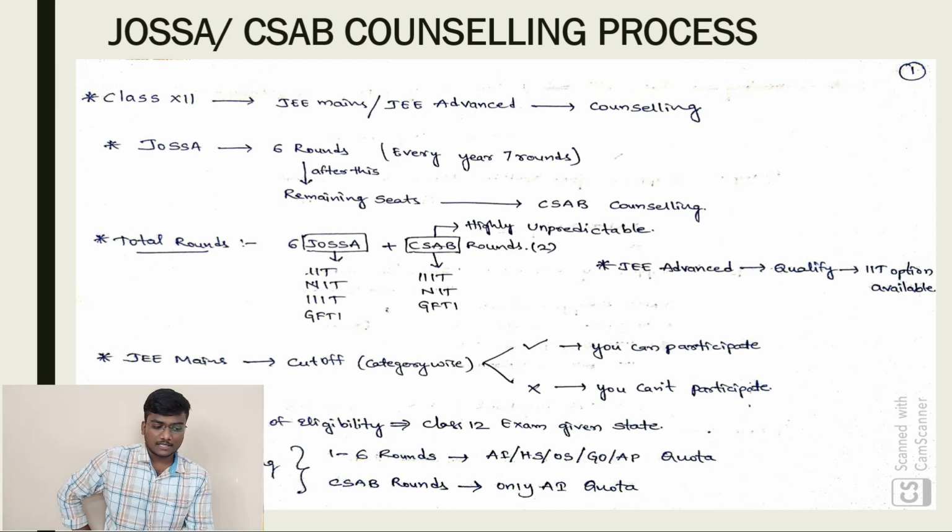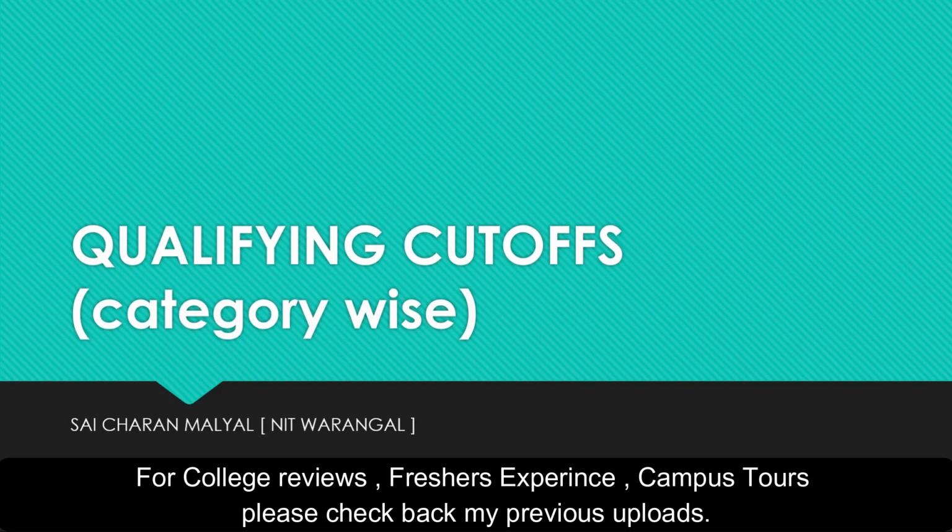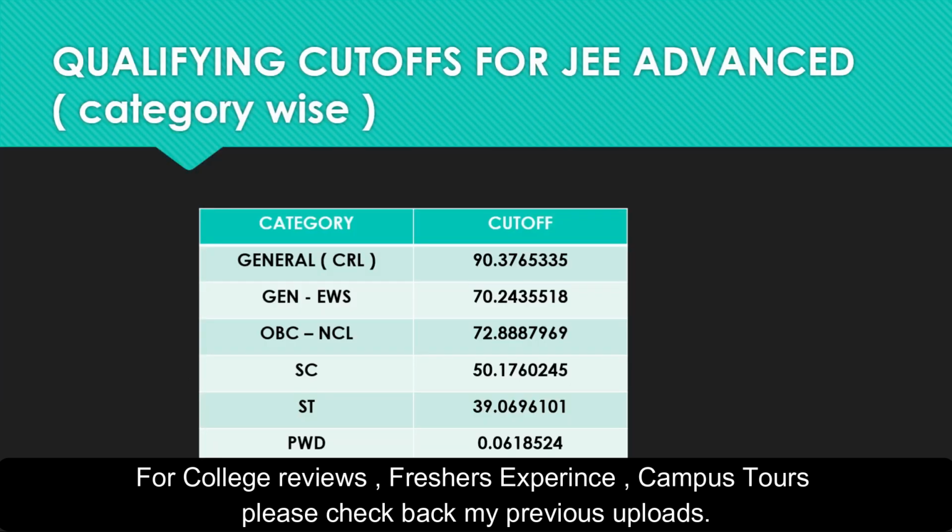Those who have given JEE Mains, there will be category wise cutoffs in the results. Qualifying cutoffs category wise this year. Qualifying cutoffs for JEE Advanced category wise, which are released during the result, are mentioned in the scorecard itself. From here you can see category and cutoff. General CRL, 90.376535 is the percentile cutoff, and for General EWS 70.24355118. OBC NCL